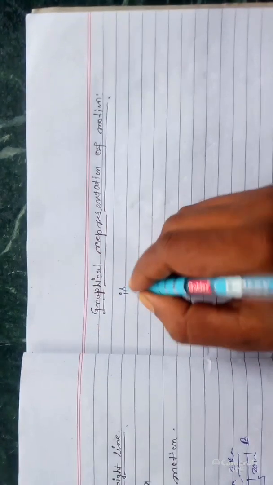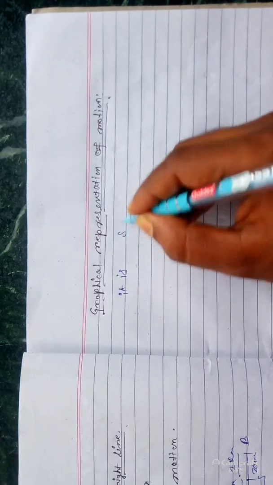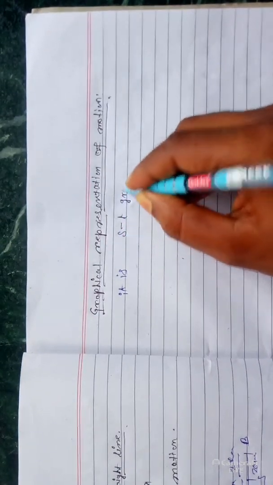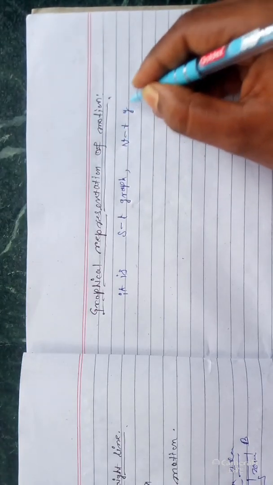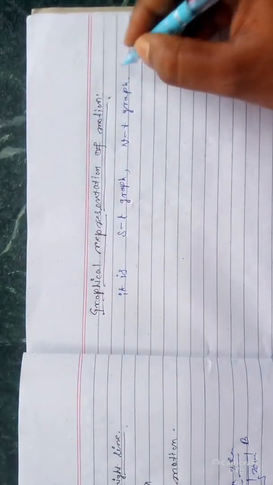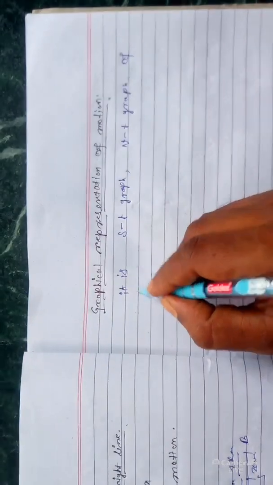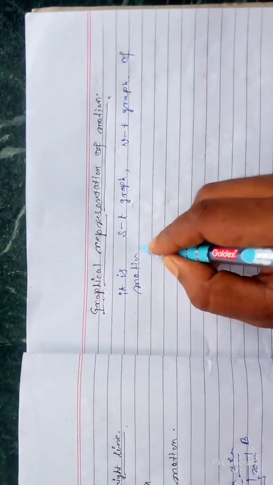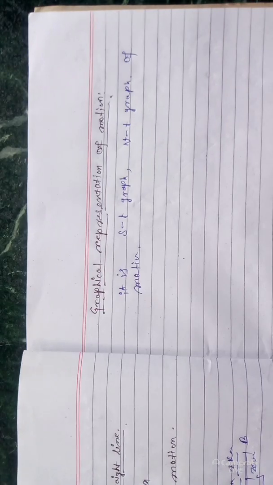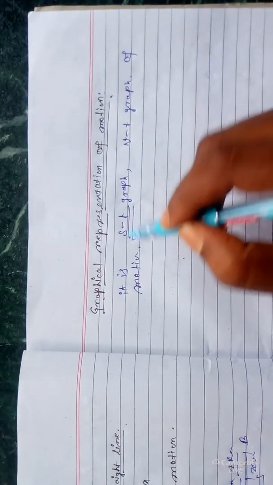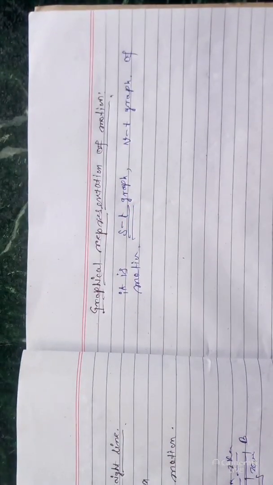First of all, the S versus T graph and V versus T graph of motion. General representation is by the S-t graph or V-t graph. Clear? Now come to the S-t graph. S-t means displacement versus time graph. Already we have discussed displacement.